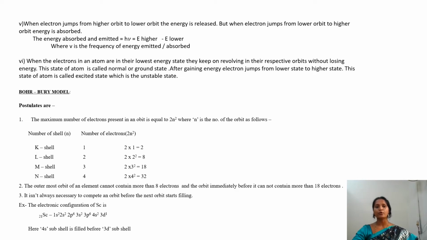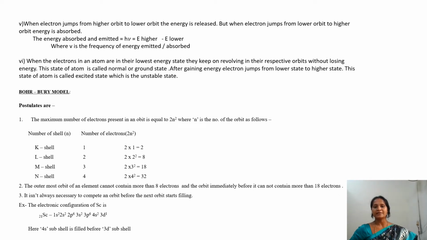So next is the Bohr-Bury model. Bohr and Bury are scientists who jointly postulated this model, known as the Bohr-Bury model. First, they described that the number of electrons present in different cells is given by the formula 2n square, where n is the number of the cell. For the first cell n is equal to 1, for the second cell n is equal to 2, for the third cell n is equal to 3, for the fourth cell n is equal to 4, likewise.